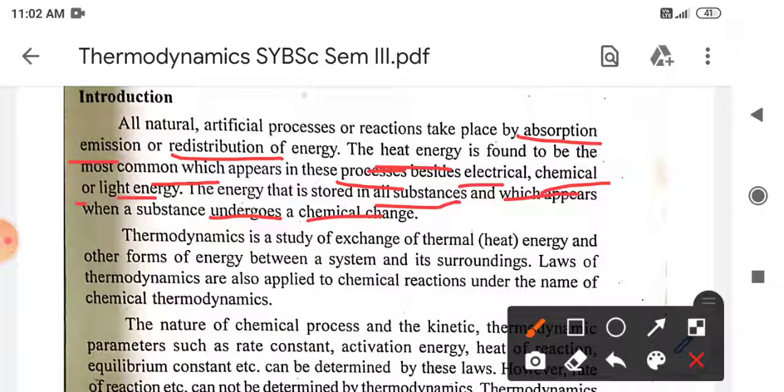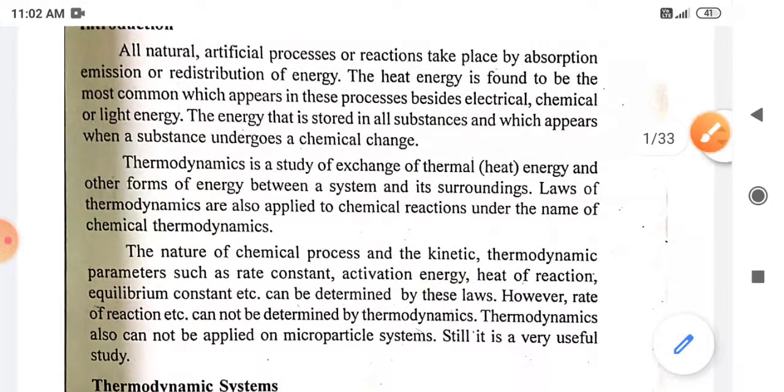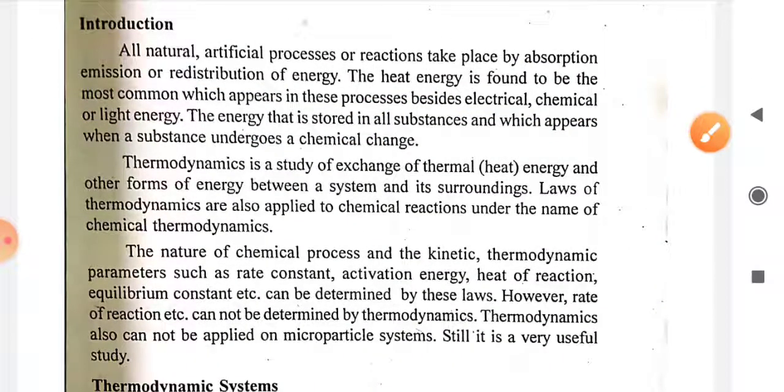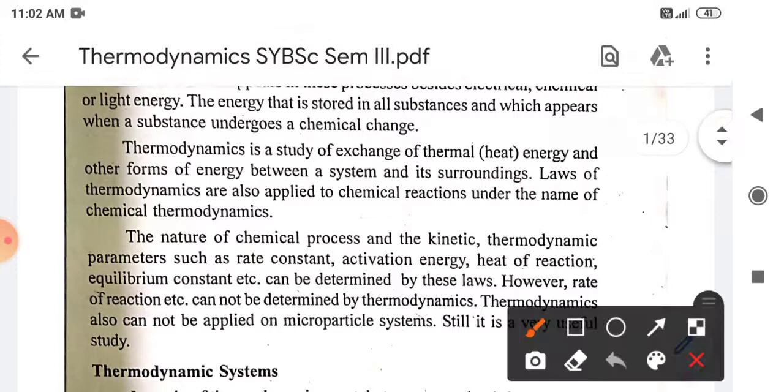When there is storage of energy, we call that potential energy, which is inherently present in all substances. So when a substance undergoes a certain chemical change, it transfers its energy from one form to another form. Basically, thermodynamics is the study of exchange of thermal energy and other forms of energy between system and surrounding.